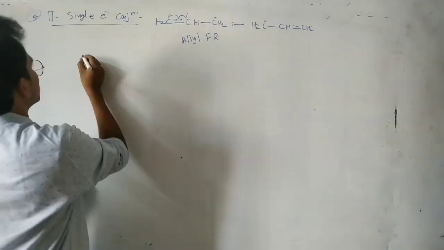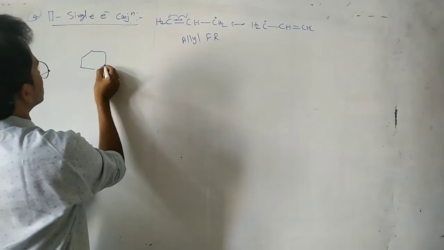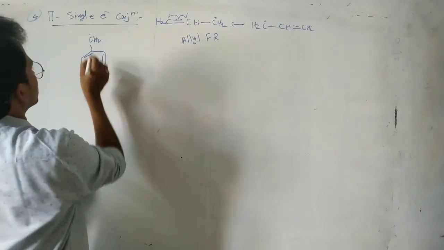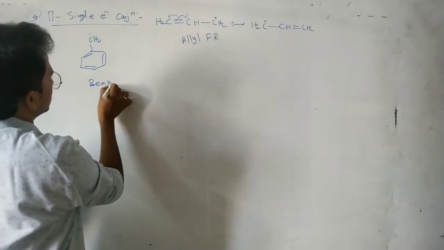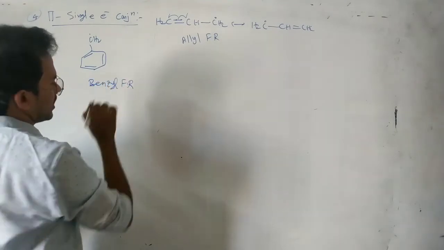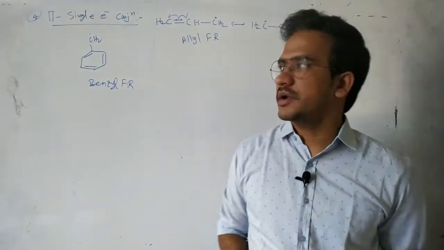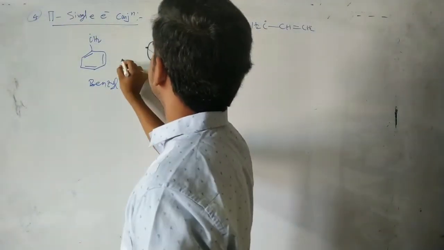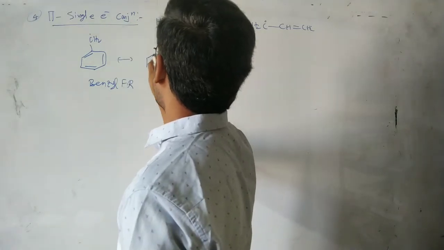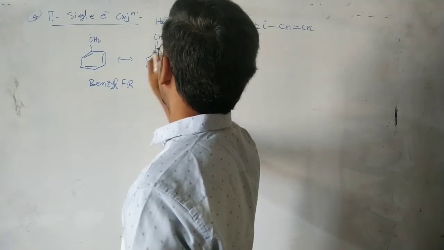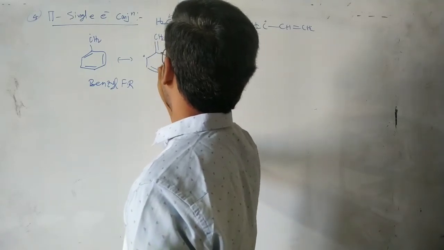Similarly, we can write the resonance structures for the benzyl free radical. CH2, this pi bond here, pi bond.